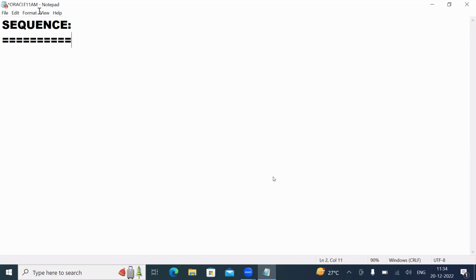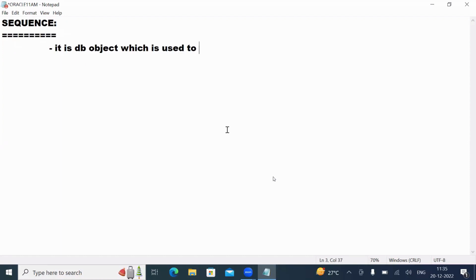Whenever you want to apply it on particular columns of your table, you have to use this facility. So finally, a sequence is also one type of database object.